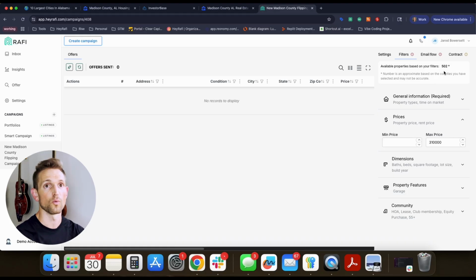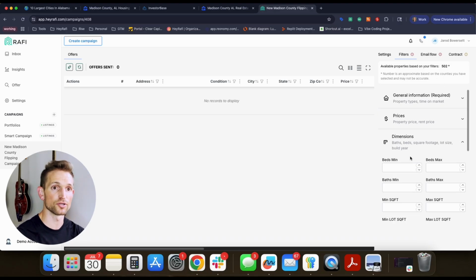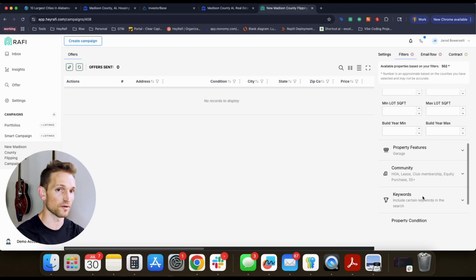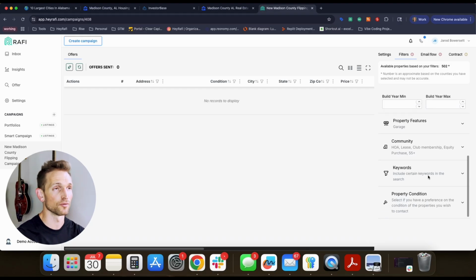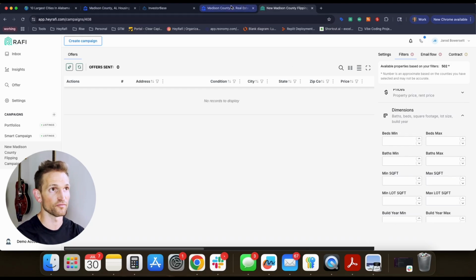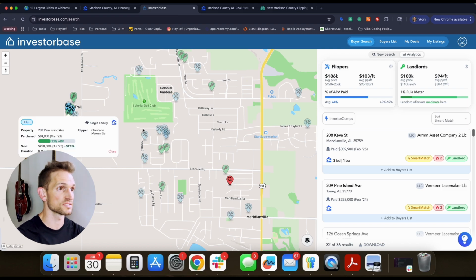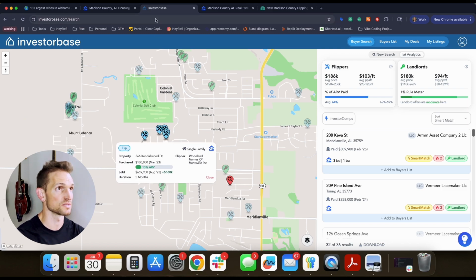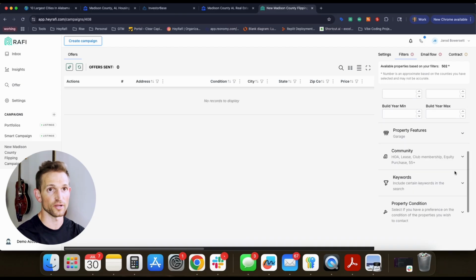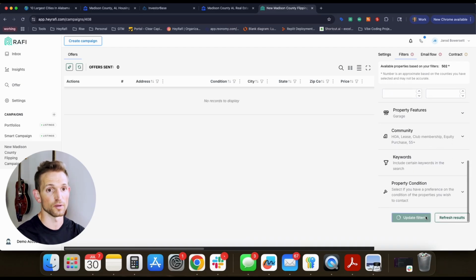But that's okay. We are looking for a very specific type of property that will ultimately suit our end buyer the very best. Now, you could come in here and you could put bed bath count and you could put property features, all the other stuff. I don't think that's going to be as important or valuable for this, especially keeping in mind that all of these were differing size single family properties. So that seems to be less important. So for now, I'm just going to leave all of that alone and I'm going ahead and hit update filters.